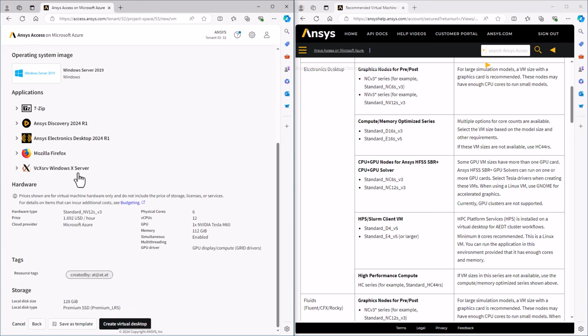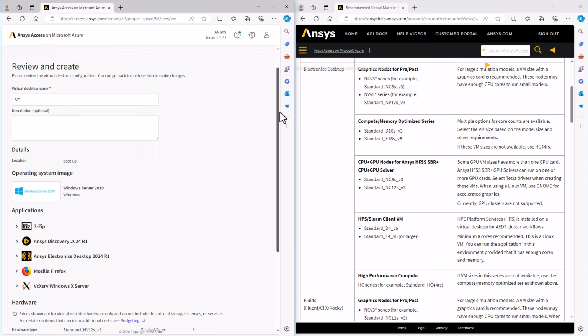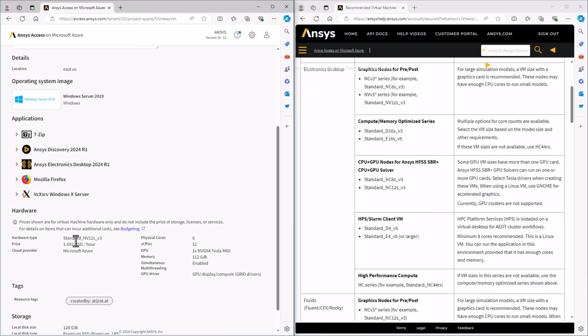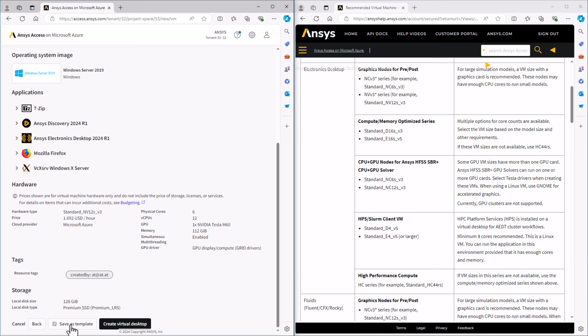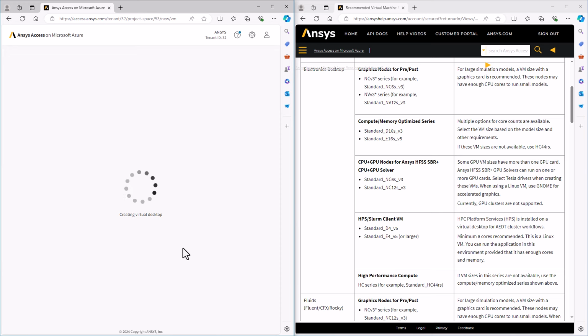And you can review all of the selections, and you can click Create Virtual Desktop. Or I can create this as a template, so save a template. Early on in the process, there was an option to select templates. Here is where you create those templates. If I save a template, all of these options will be selected. So I'll have the applications, I'll have hardware, disk size, and then I can just quickly select the template and create the machine. You can also select a template and modify it. So I can still add or remove applications or change the hardware if most of the template fits, but some of it does not. I will now create the virtual desktop.